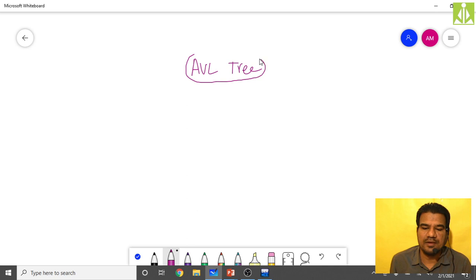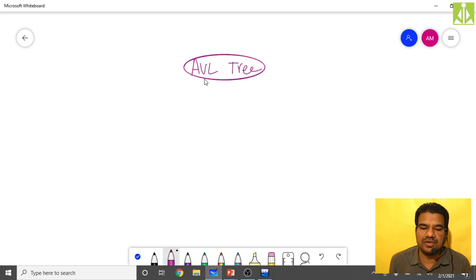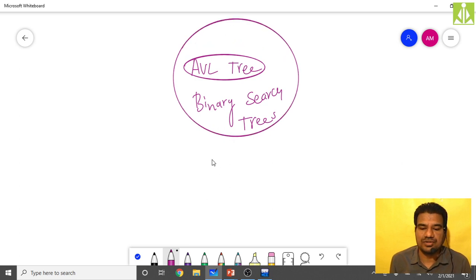All my AVL trees, they are binary search trees. And all my binary search trees, they are binary trees.